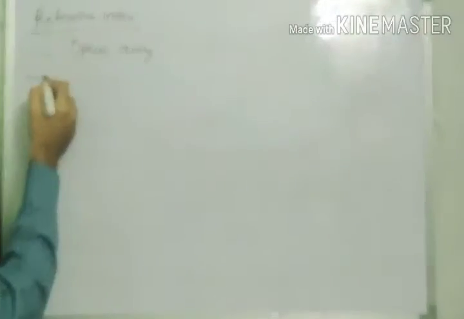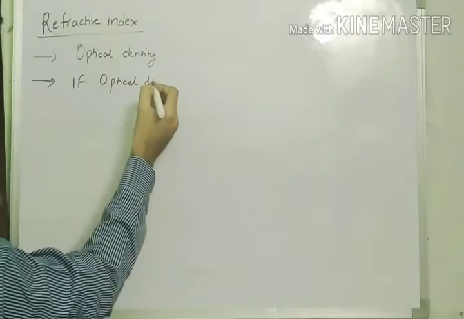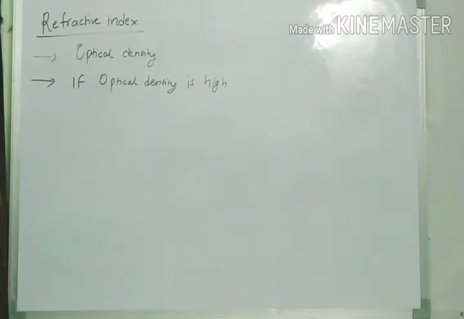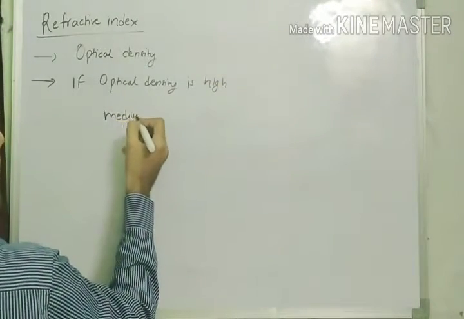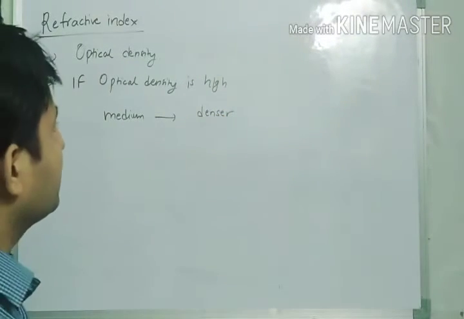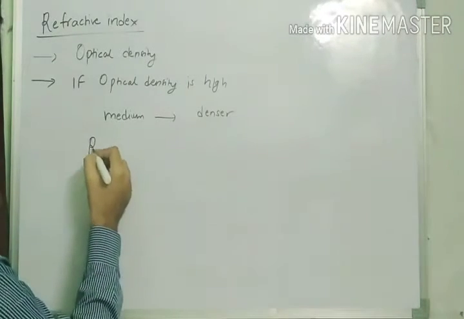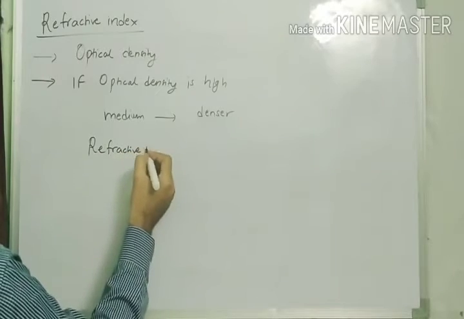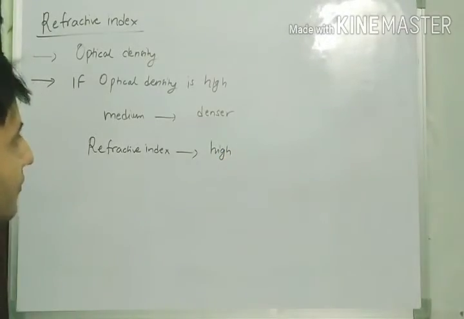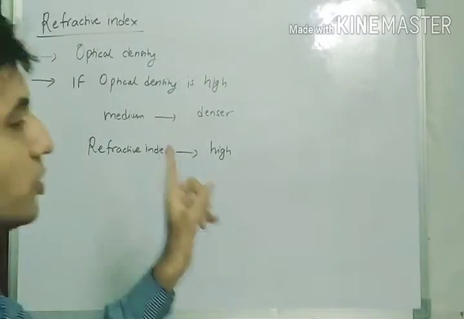So regarding optical density, if the optical density is high, then the medium would be denser, and the refractive index would be high too.